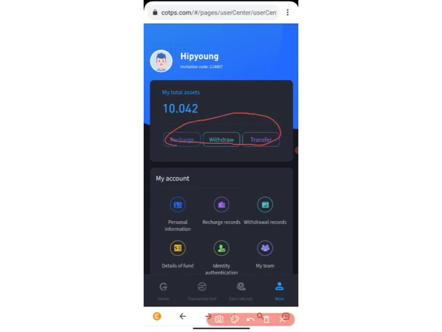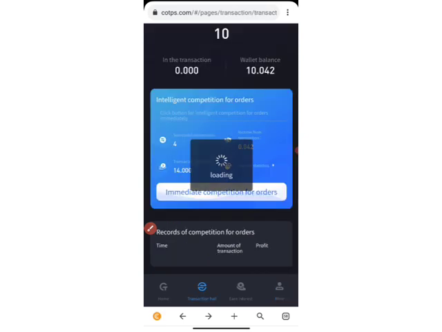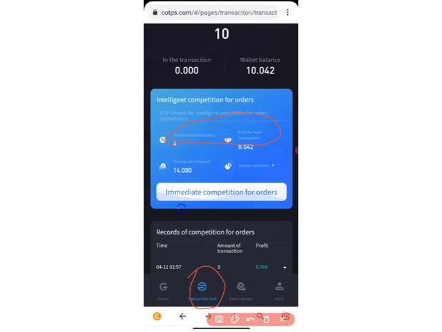So let me show you how to trade on this platform right now. To trade on this, all you need to do is come right here and click on immediate competition of order. Right here, all you're going to be clicking is this.